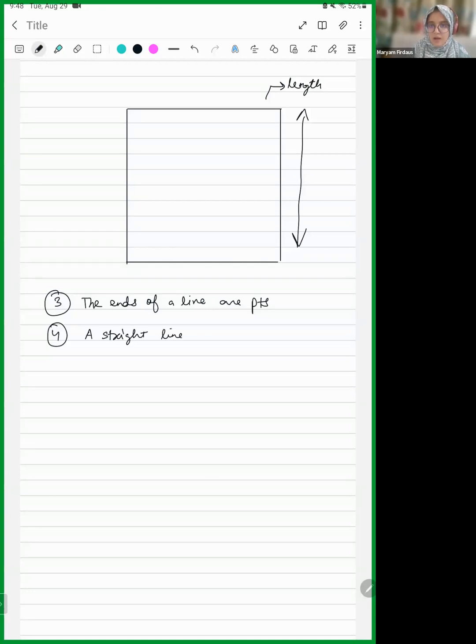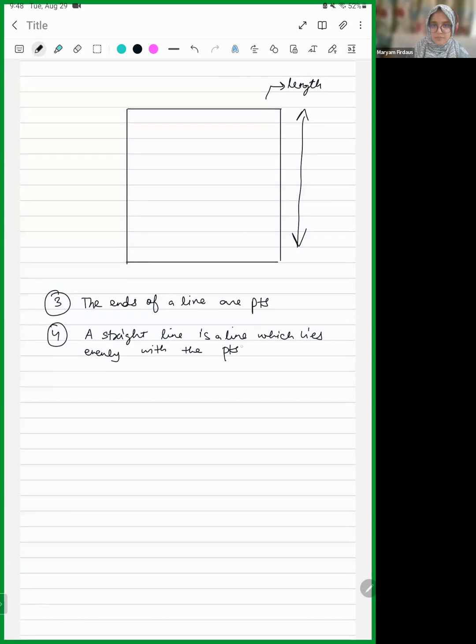Should I read the next ones? Yeah, okay, you can read the fifth one. A surface is that which has length and breadth only.